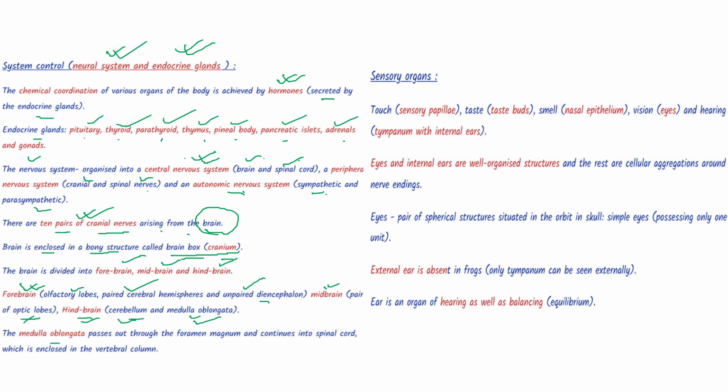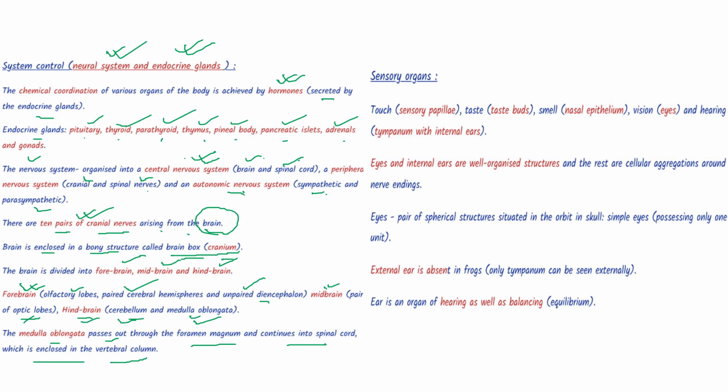The medulla oblongata actually passes out through the foramen magnum and continues into the spinal cord enclosed in the vertebral column. So how can we remember forebrain, midbrain, and hindbrain? See, first in our body, if we consider from our front, we will find our nose, a protruding nose, okay? And it is a part of our forebrain, olfactory lobes. It is a part of our forebrain.